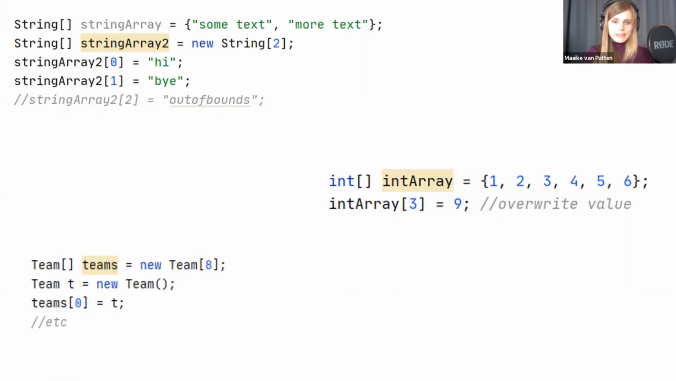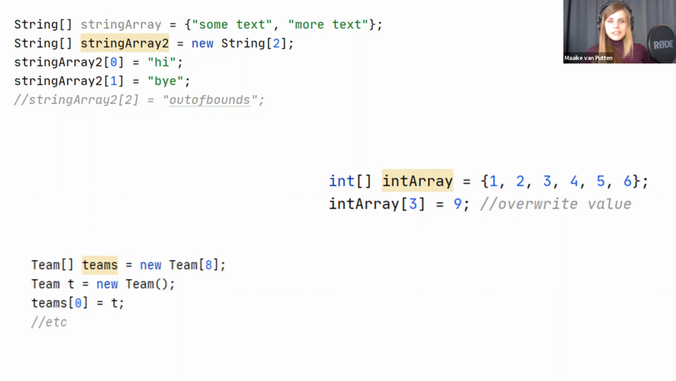Any questions about this? Get some no's. Is this clear? Good.